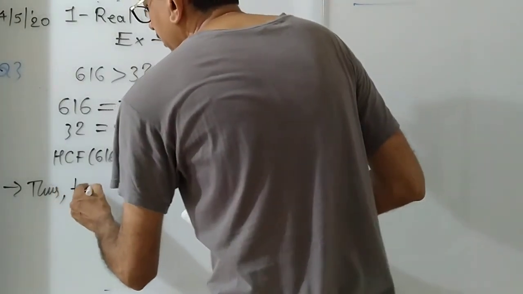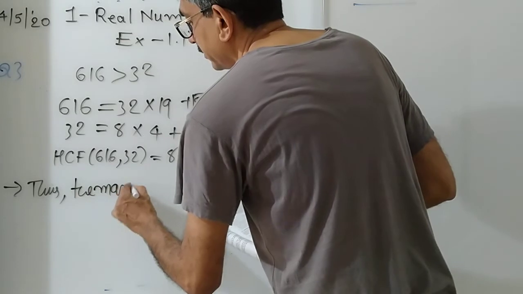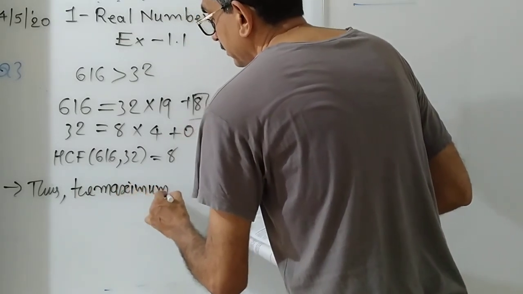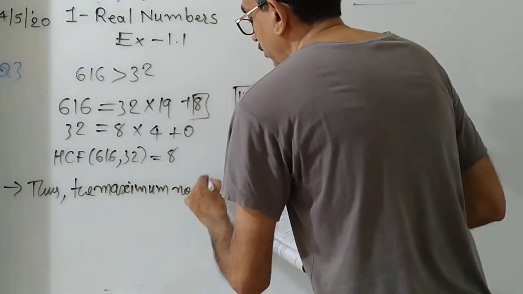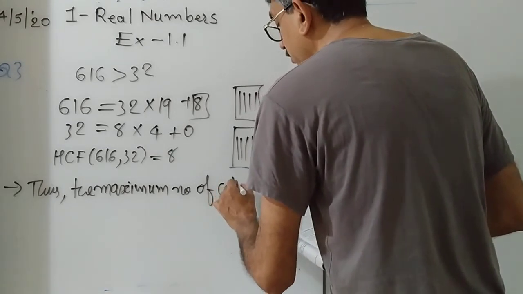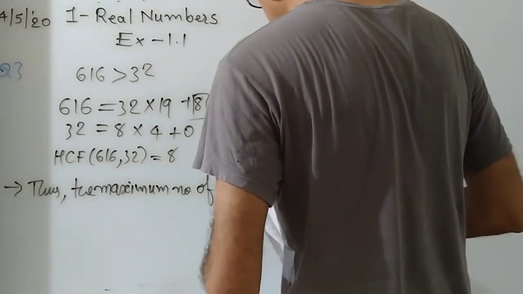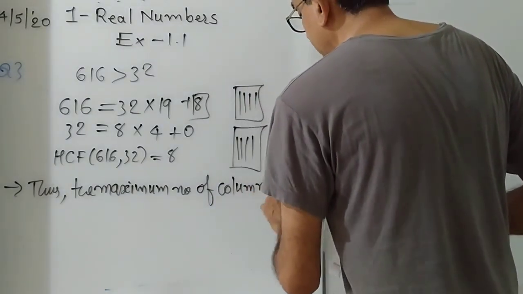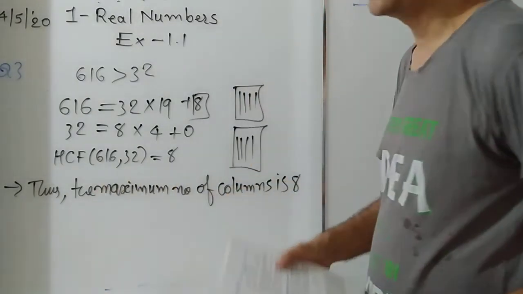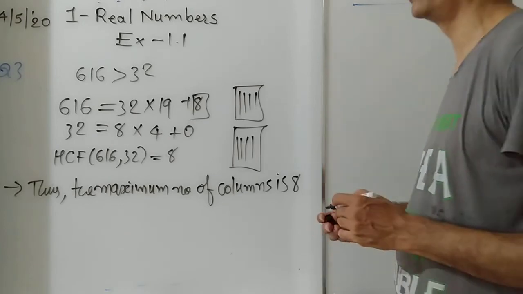Thus, the maximum number of columns is 8. You have to write the final statement also.